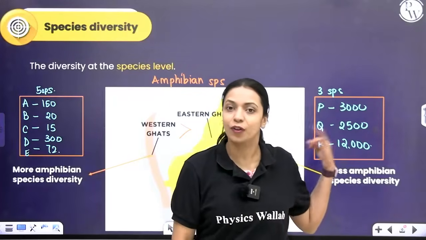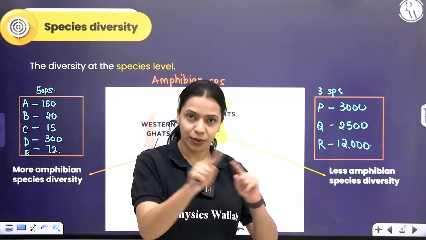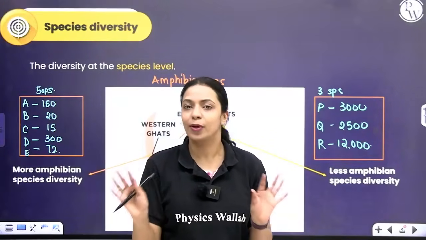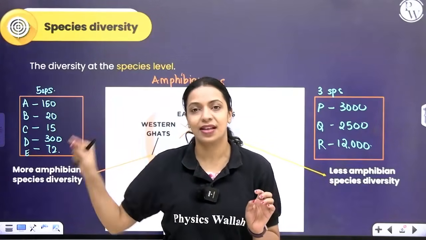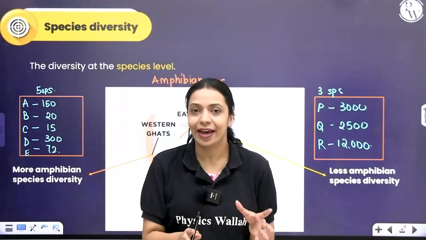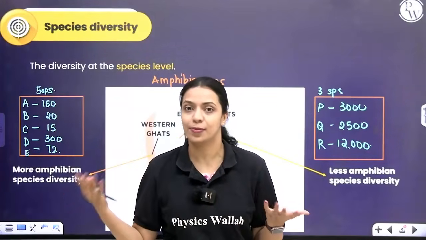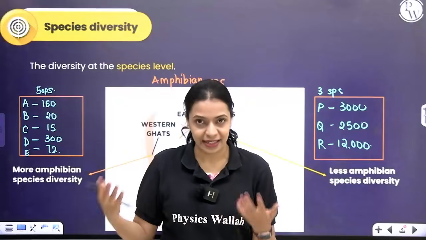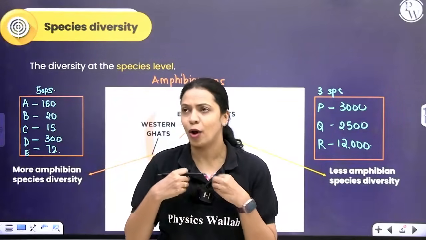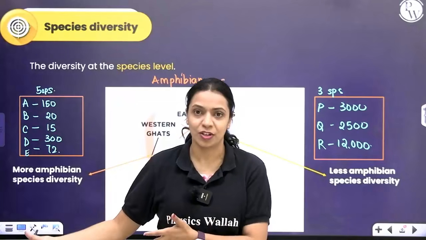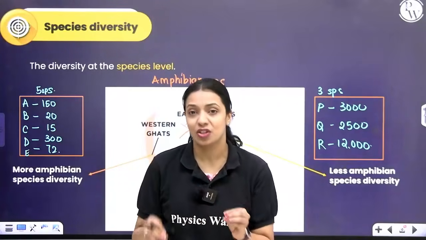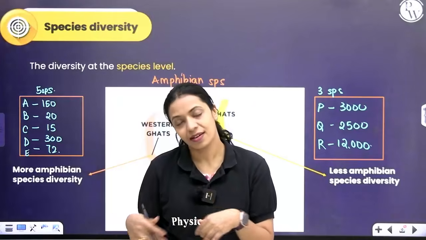Over here, you have 3 different species, but the total number of amphibians is much higher. When we are talking about species diversity, we don't care how many amphibians are present. The population size of amphibians, we are not bothered. All we care about is how many different types are there, how much variety is there. It's all right if there are 10 different species and probably 10 of them in each species. Whenever the number of species is more, we say the species diversity in that particular area is higher.